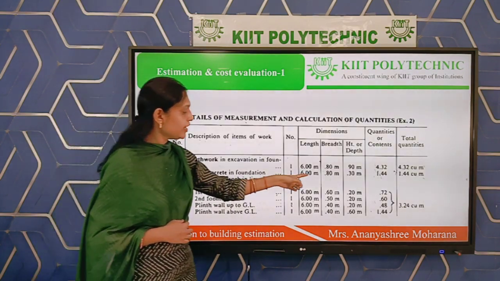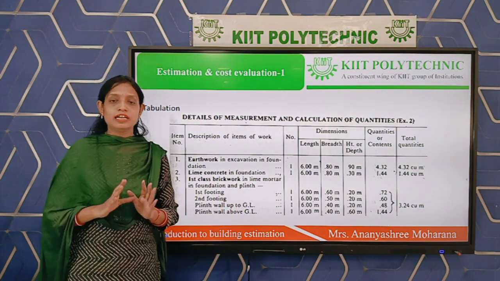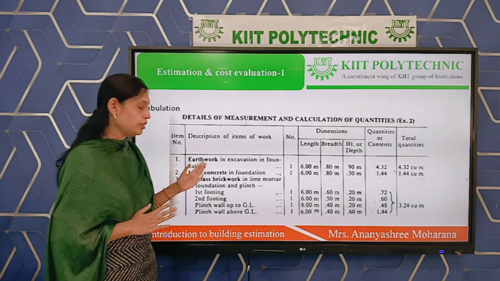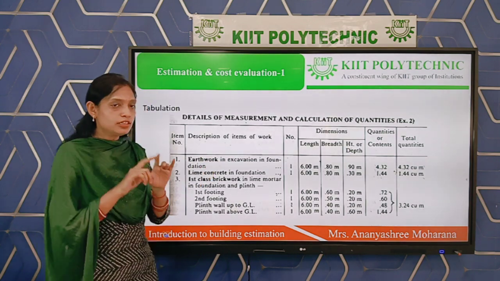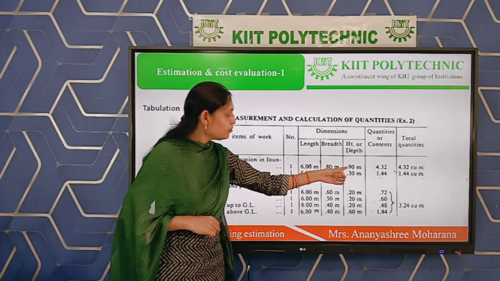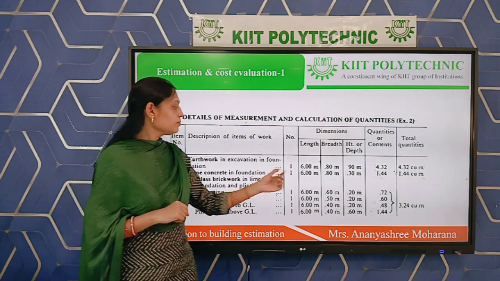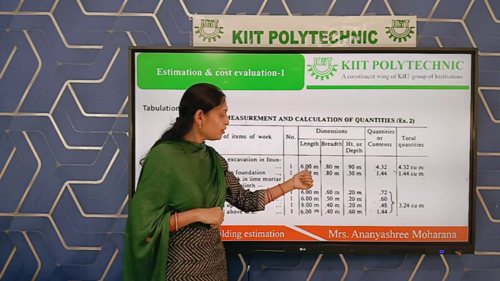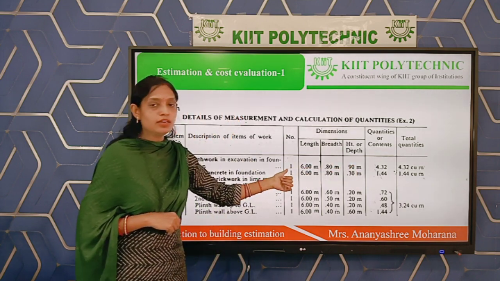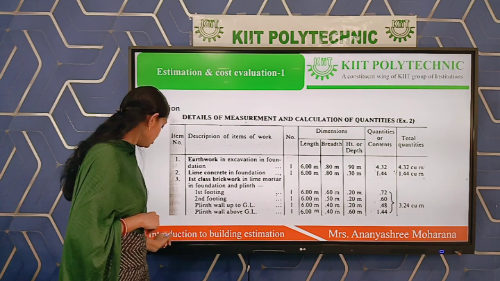Next is your breadth. Length, breadth and height, because we are calculating the volume of the earthwork, which is in cubical form. For that we multiply length, breadth and height by number. Length is 6 meter. How much is the breadth?